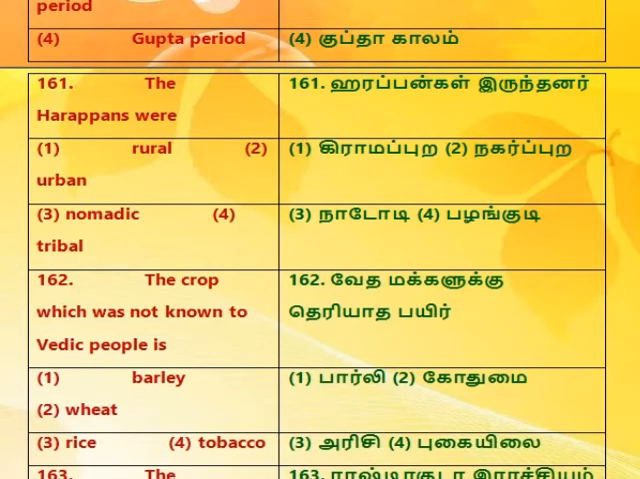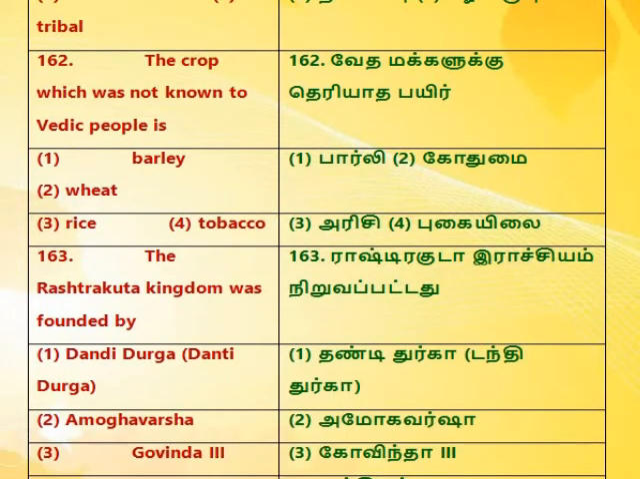161. The Harappans were 1. Rural. 2. Urban. 3. Nomadic. 4. Tribal. 162. The crop which was not known to Vedic people is 1. Barley. 2. Wheat. 3. Rice. 4. Tobacco.